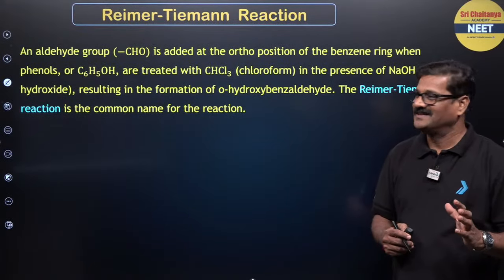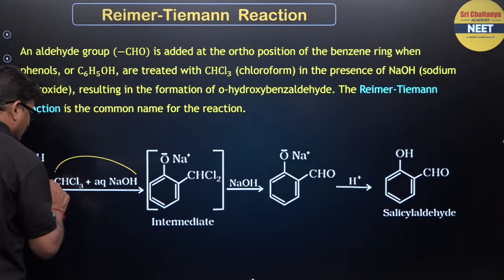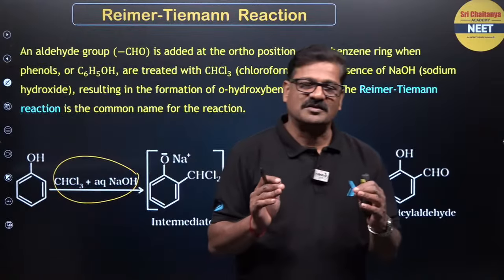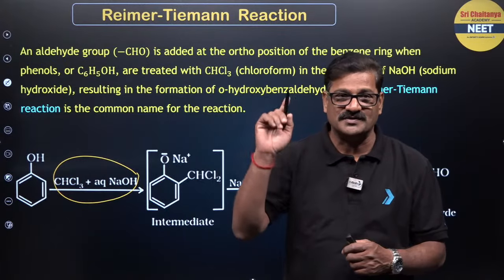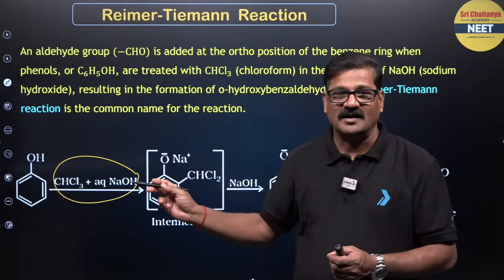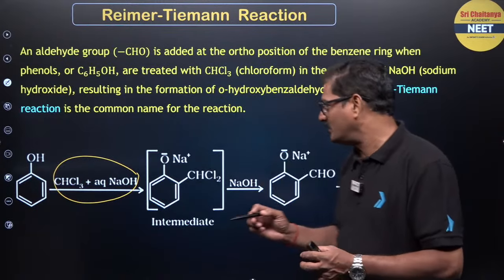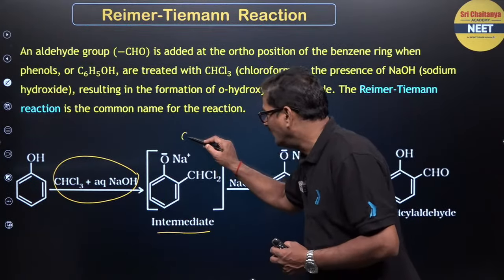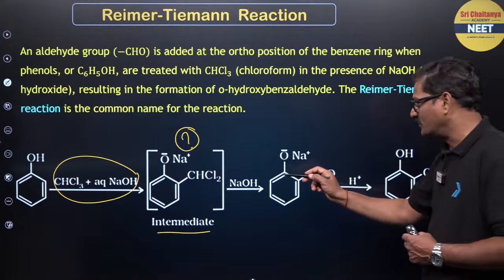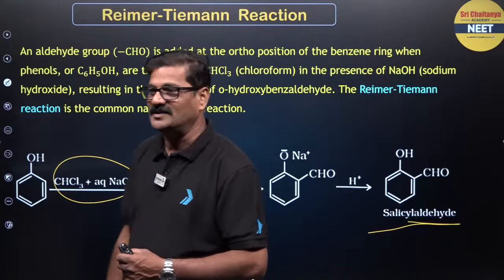Talking about Reimer-Tiemann reaction. This is a phenol when it is treated with CHCl3 and sodium hydroxide, where you have seen a mixture of chloroform and potassium hydroxide. Mixture of chloroform and sodium hydroxide is used in phenyl isocyanide test, carbylamine reaction, and Reimer-Tiemann reaction. See, and you are going to get an intermediate. What will the intermediate be? And that is also one of the options in the NEET examination question. And it is treated with sodium hydroxide to get the salicylaldehyde. This is about the Reimer-Tiemann reaction.